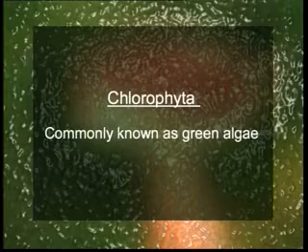If we start with the chlorophyta, it is commonly known as green algae. Green algae mostly occur in aquatic, freshwater or marine habitats, and many show symbiotic association. The photosynthetic pigments here are chlorophyll A, B, and carotenoids. They store starch as reserve food material inside plastids.